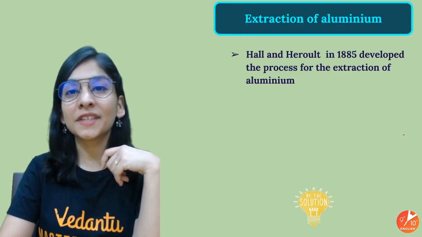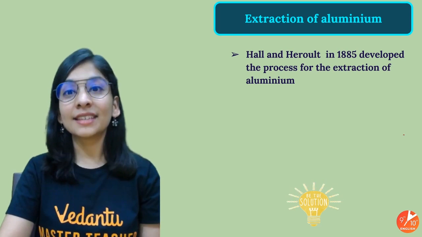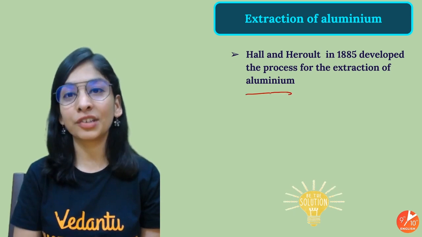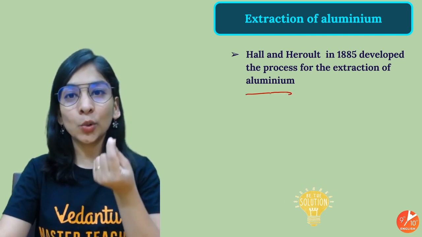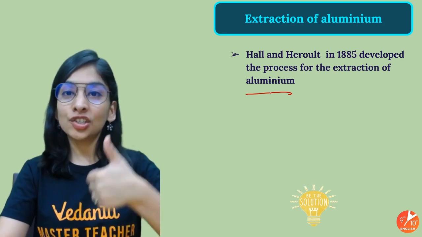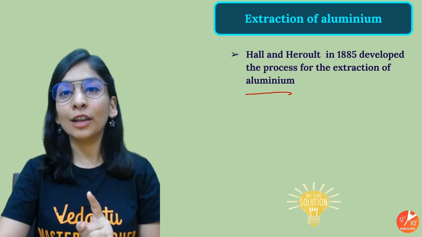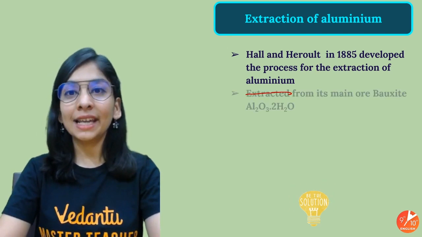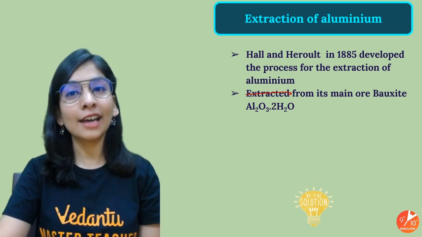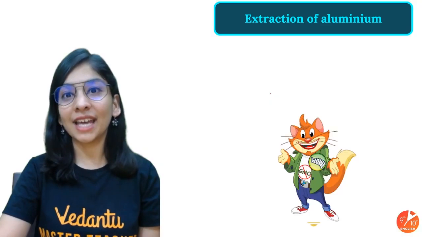Very reactive this is, and the commercial process with the help of which we are going to get our aluminium is there in front of you. Hall and Heroult in 1885 developed the process for the extraction of aluminium. And it's not like we'll have only one step where we'll be extracting only aluminium. Our main focus is first of all to get our alumina, aluminium oxide, then to extract our aluminium, and then to purify it. So basically there are 3 total steps that we need to understand. So let's start right now. First, we will take our bauxite ore and get alumina out of the same, that's Al2O3.